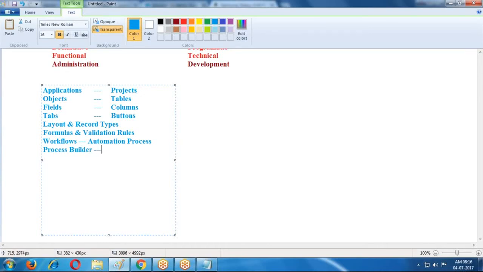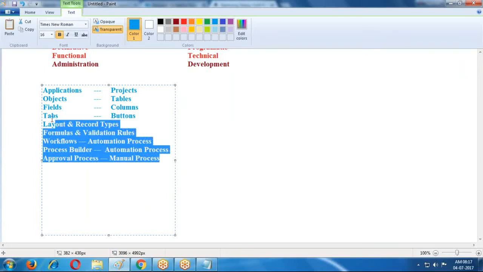This is process builder. It is also an automation process for advanced workflows. The advanced concept is nothing but process builder. And if you want to use a manual process, there is the approval process. Approval process is a manual process.